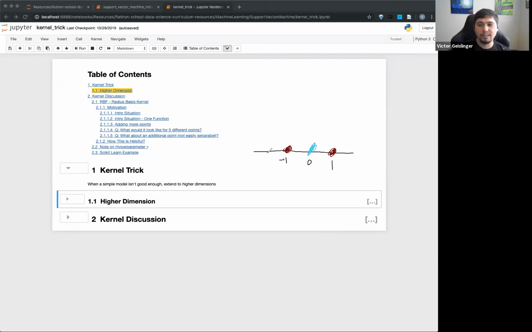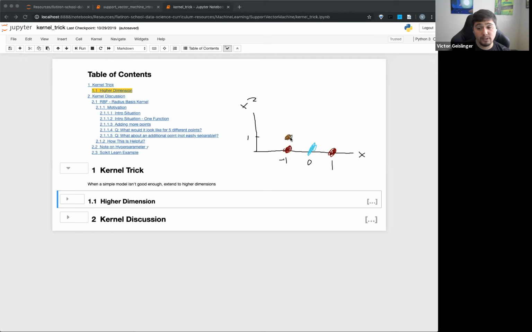What we could do is square this and say, okay, we have this new feature. Instead of just x here, we have x squared, right? So that means if we square this part, this is going to raise up to 1, right? This will be 0, and this will also be 1. So this will look then like